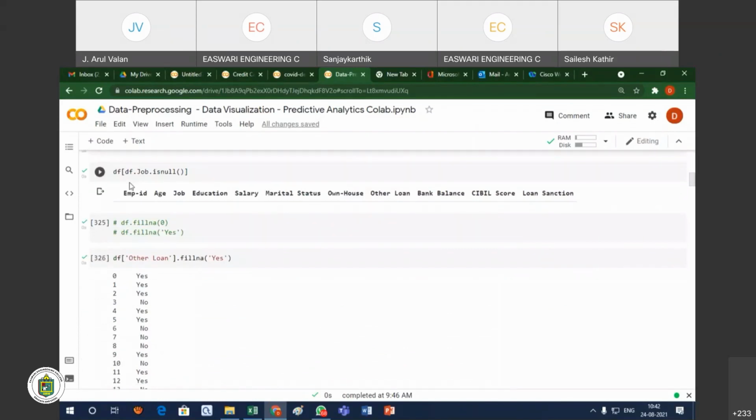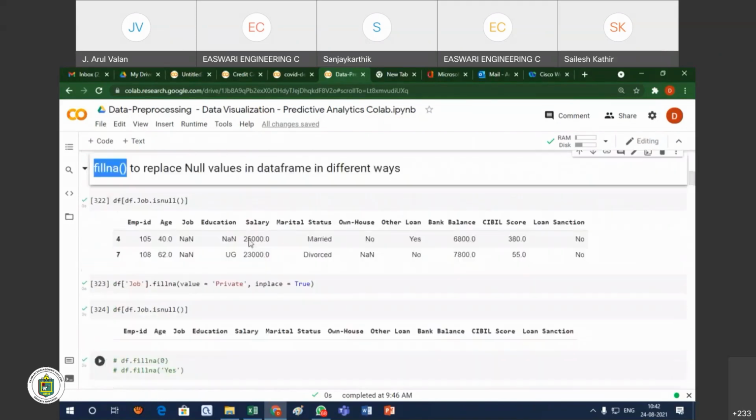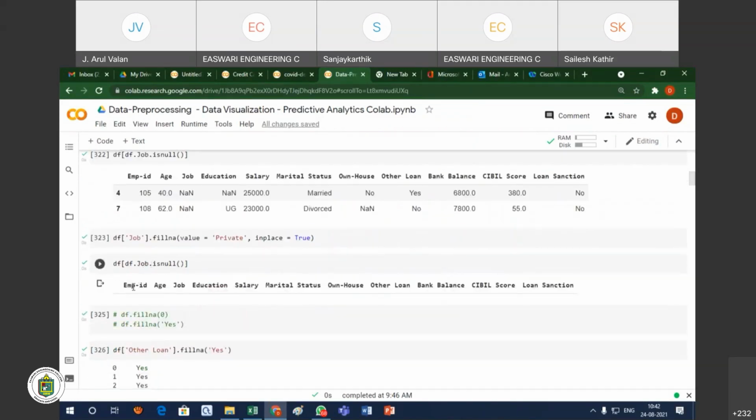After filling, I check for any null values. No, because I already filled them. I am applying the command inplace equal to true. That means it will affect the data file, so that is why I am giving inplace equal to true. After checking, you see there are no records with missing values.